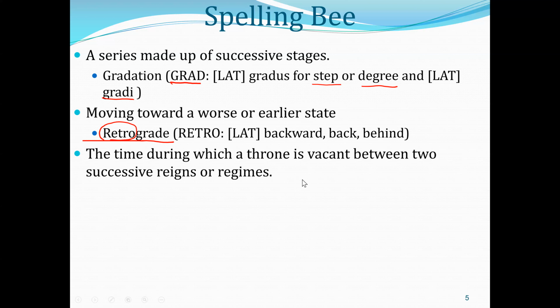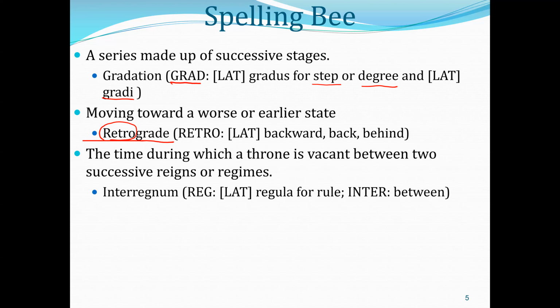Word number three, the time during which a throne is vacant between two successive reigns or regimes. Okay, the word is interregnum. And the main word root I want to talk about is reg, R-E-G. That's Latin regula for rule, right?